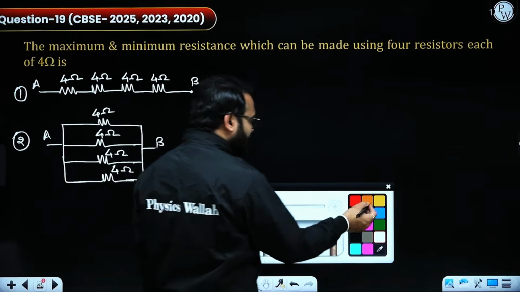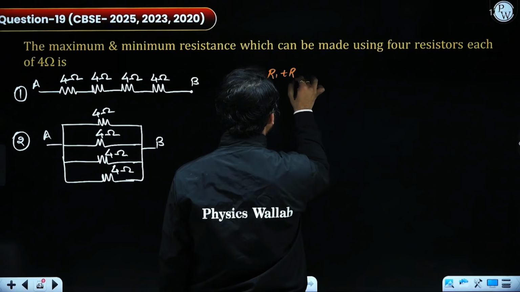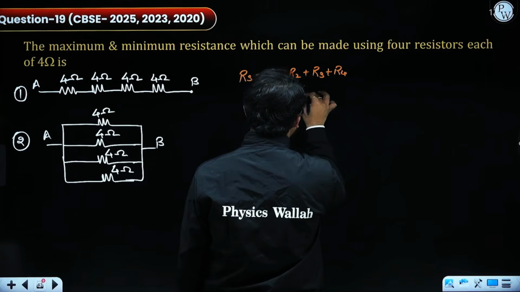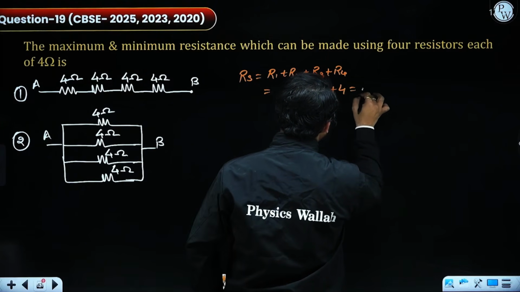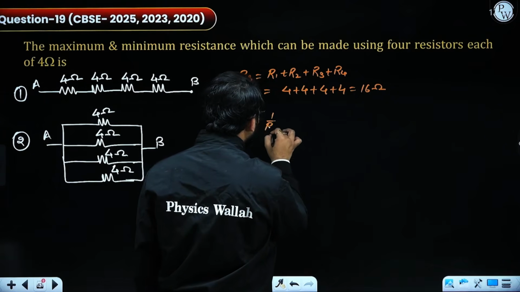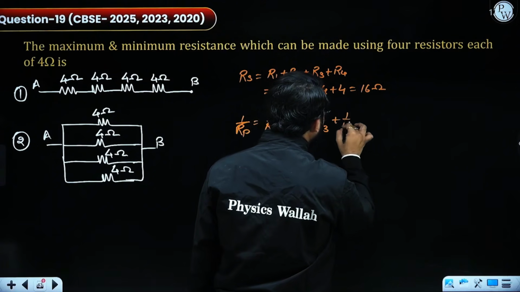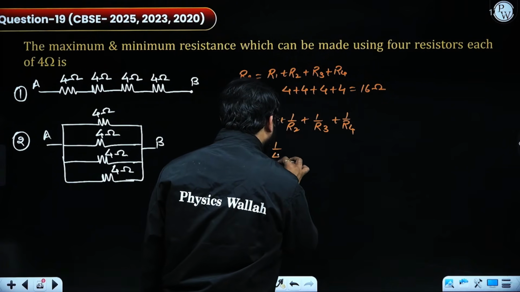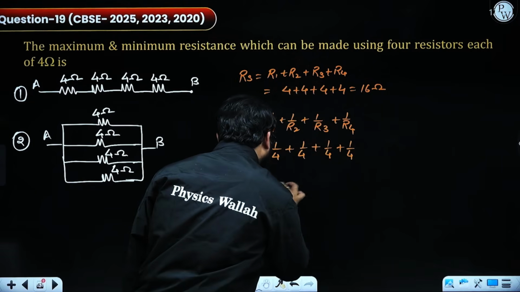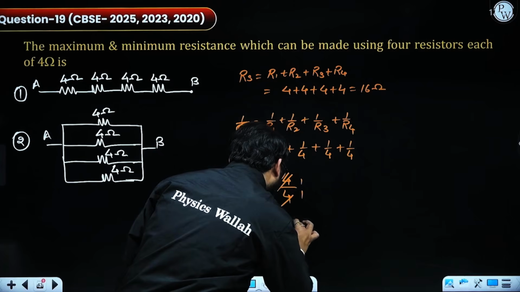Now we have to calculate the value of the equivalent resistance. In series combination, that will be R1 plus R2 plus R3 plus R4. Putting the values, 4 plus 4 plus 4 plus 4, which gives us 16 ohm. For the parallel combination, 1 by R parallel is equal to 1 by R1 plus 1 by R2 plus 1 by R3 plus 1 by R4. On putting the values, I will be getting 1 by 4 plus 1 by 4 plus 1 by 4 plus 1 by 4. By taking LCM, I get 4 by 4, and finally the answer will be 1 ohm.